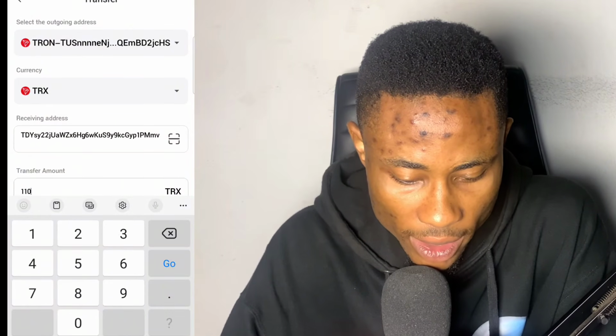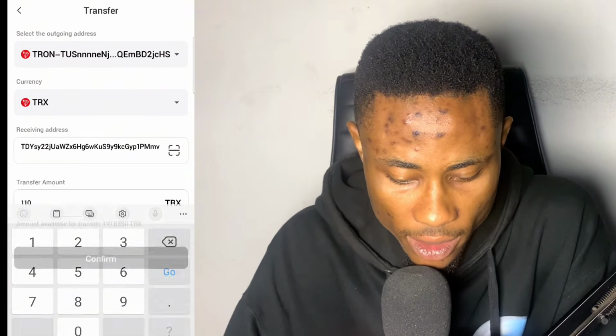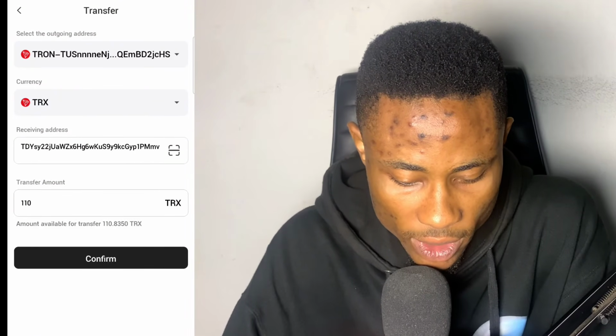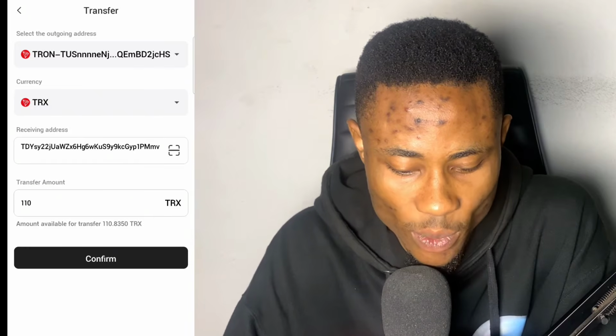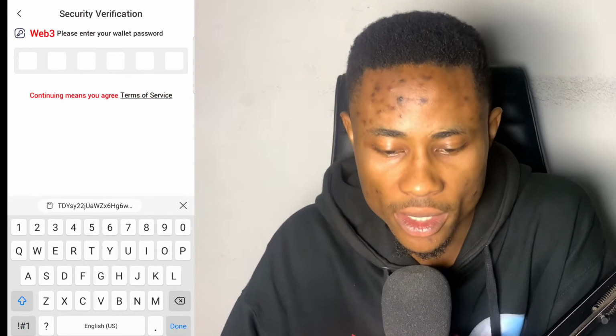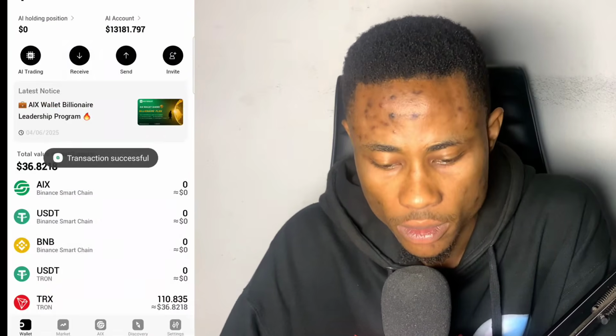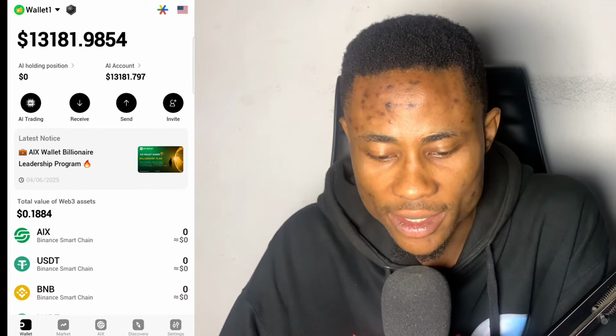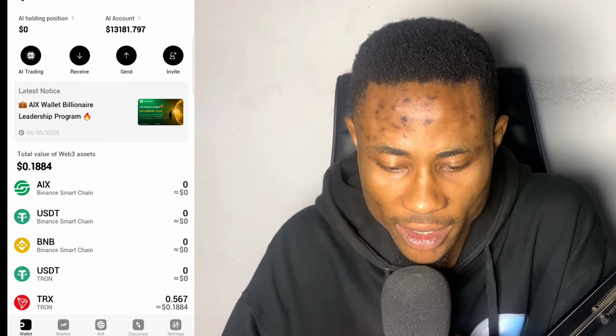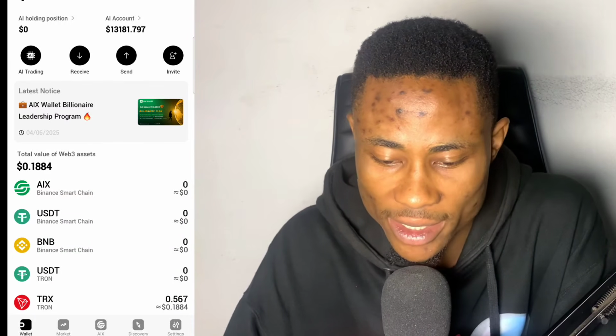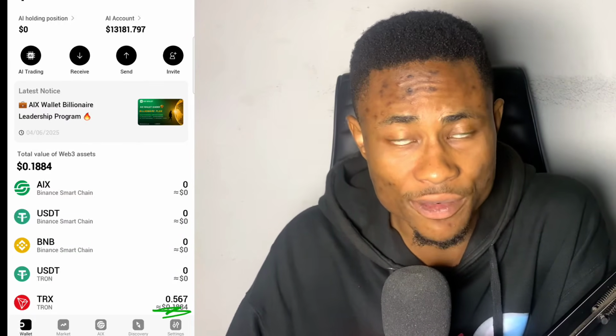Let's say 110. All right, and then go. I'll click on this transfer. I'll be reserving 0.8 here. Then all I need to do is to enter my web address password. All right, you can see transaction successfully, and you can see that the gas fee right here is 0.4 Throne.